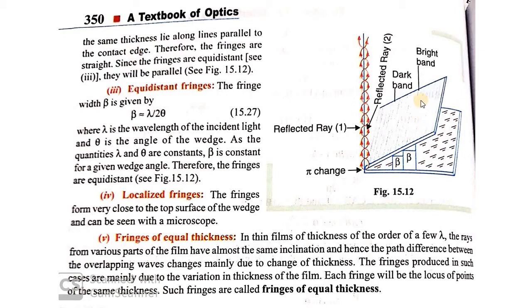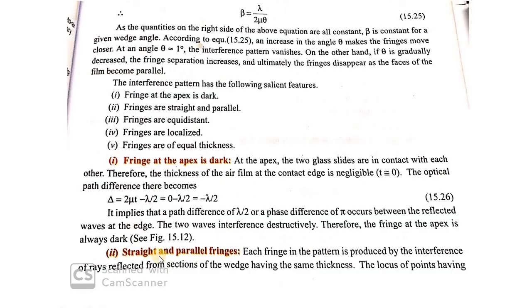Along this line, the thickness of the air film is the same, and theta is constant. So the fringes obtained will be straight-line fringes that are parallel.